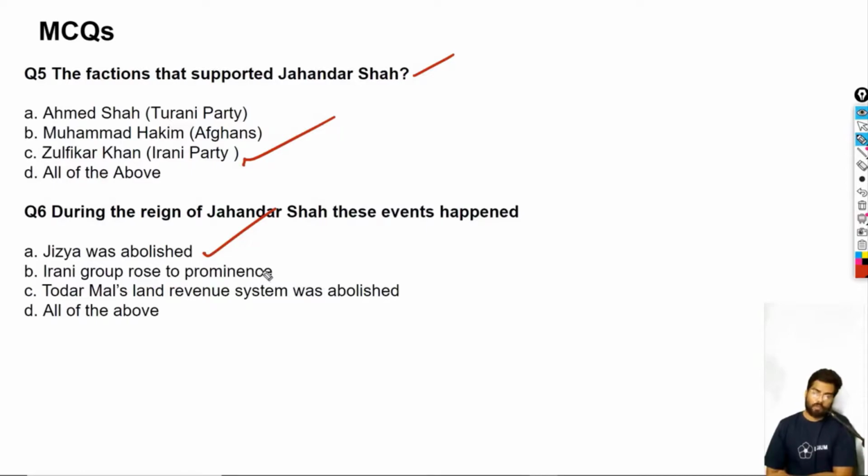Irani group rose to prominence. Yes, as I mentioned before, the Iranian nobility rose to power. So this is true. Todar Mal's land revenue system was abolished. Todar Mal's land revenue system was started under Akbar, so it was removed by Zulfikar Khan, who started this Ijara system. So this is actually true. So the answer is all of the above, that is D.